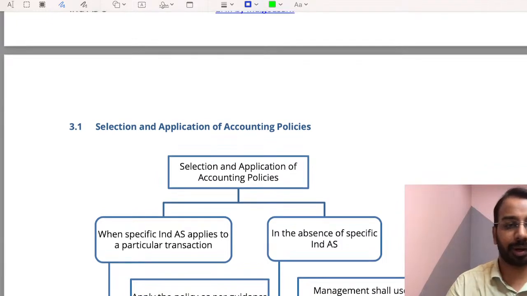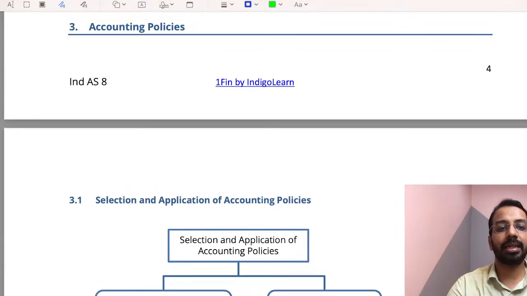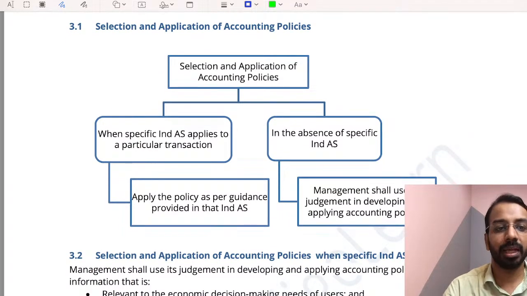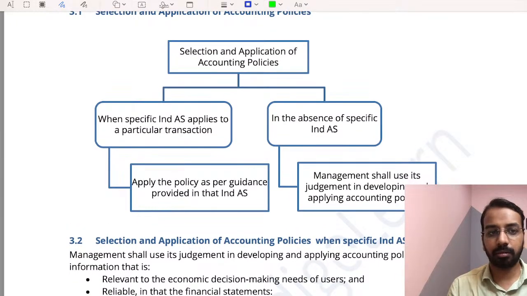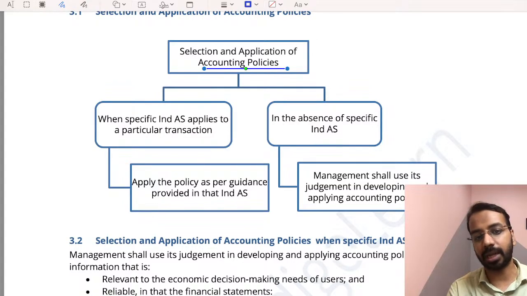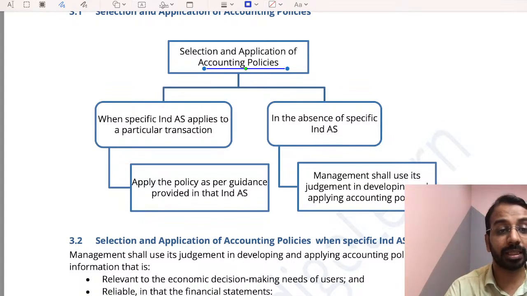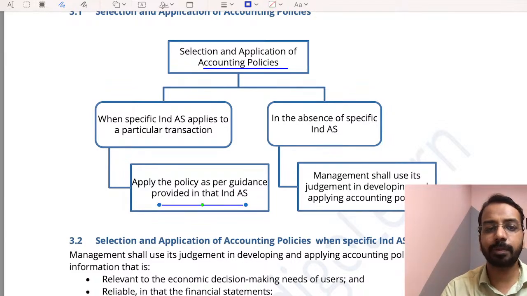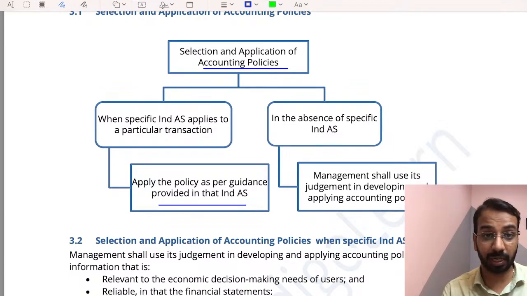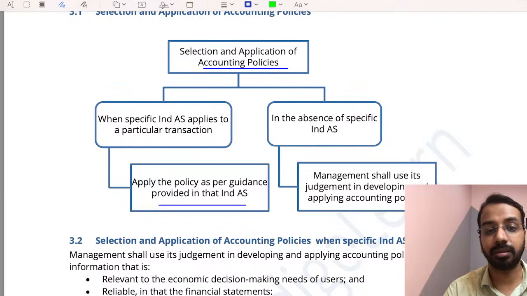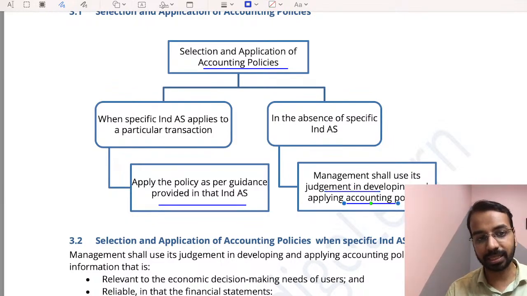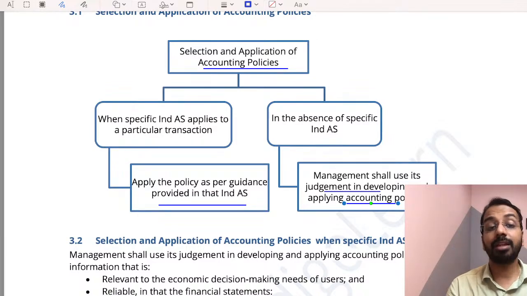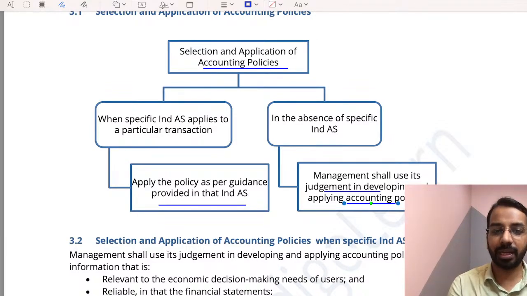Then moving on to the next important aspect of the standard, that is how do we select and apply accounting policy. Okay. Now, whenever we have to choose accounting policy, we have to first check, is there any specific Ind AS that is applicable? If yes, take the accounting policy as per the guidance given in Ind AS. Second, if we do not have any specific Ind AS for some items, then we will use our judgment and apply the accounting policies. If there is no Ind AS for a specific type of transaction, management will evaluate and apply the accounting policy.